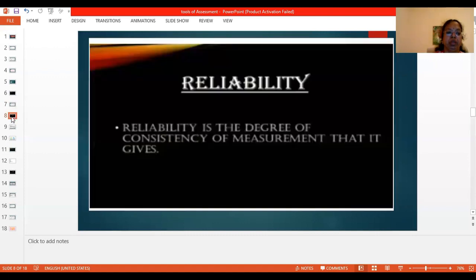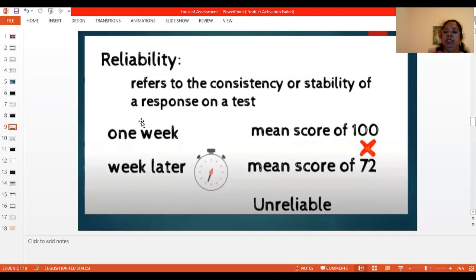Reliability is the degree of consistency of measurement that a test gives. If a test is taken and the mean score is 100, and if you give the same kind of test to the same level of students and it gives a mean score of 72% one week later, then it is said to be unreliable.